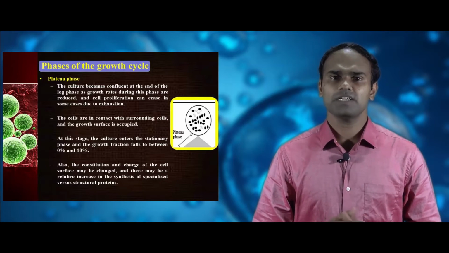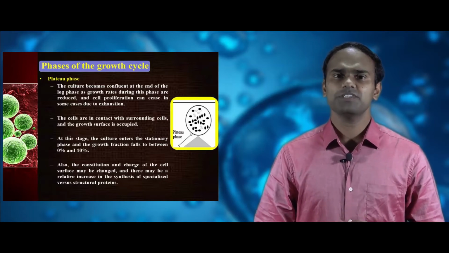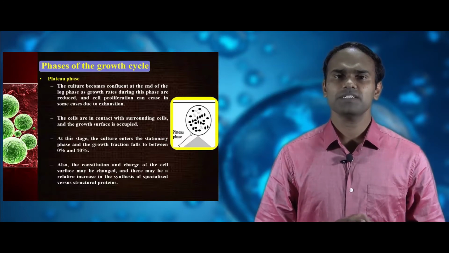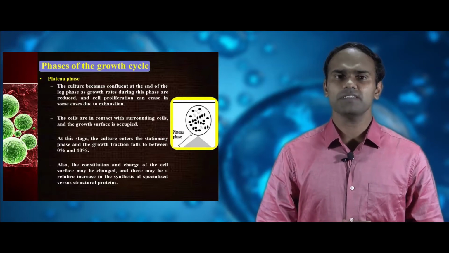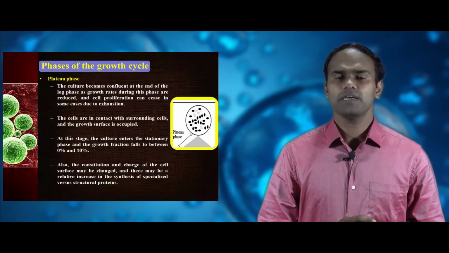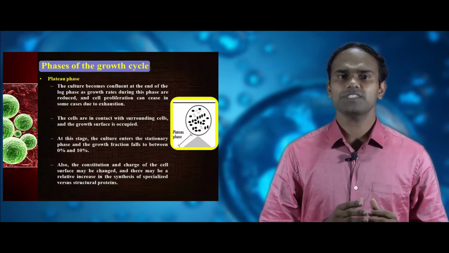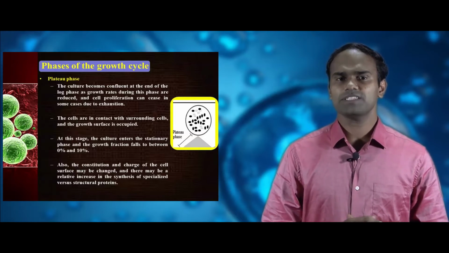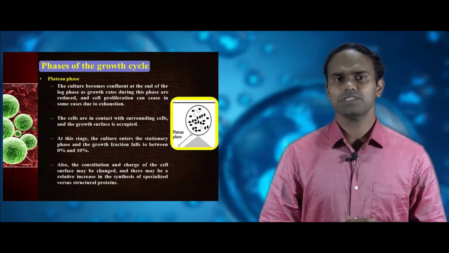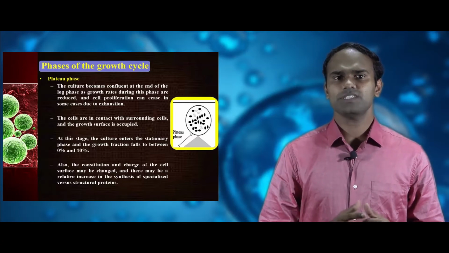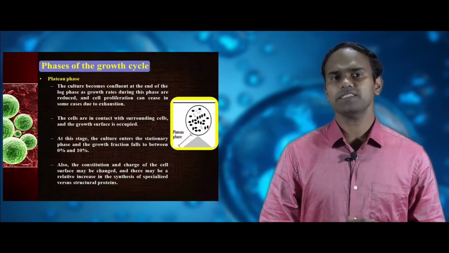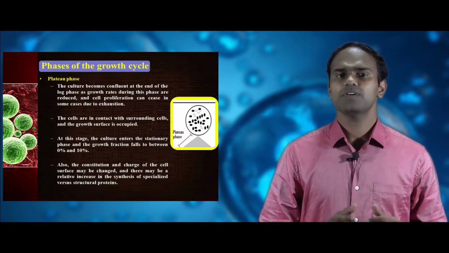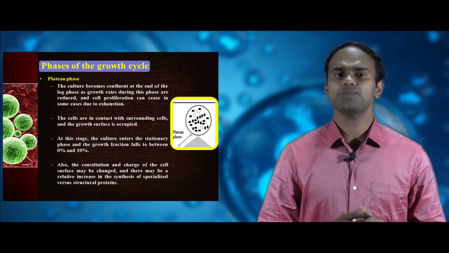In plateau phase, the cell cultures are confluent, the cell division is reduced, and the cell proliferation is ceased due to exhaustion. The cells are in contact with the surrounding cells and the growth surface is occupied. The cell population enters the stationary phase and the growth fraction is about 0 to 10%. In this phase, there is a chance of changes in the constitution and the charge of the cell surface. Also, there is a possible increase in the synthesis of new structural versus specialized proteins.